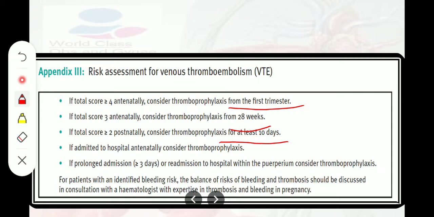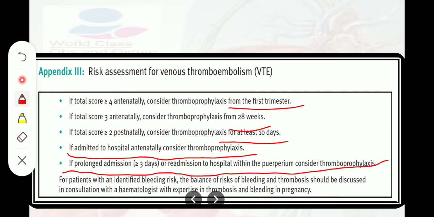And if admitted to the hospital, consider thromboprophylaxis. And if prolonged admission of more than 3 days or readmission within the period, consider thromboprophylaxis. And for a patient with identified bleeding risk, the balance of the risk of bleeding and thrombosis should be discussed in consultation with a hematologist with expertise in thrombosis and bleeding in pregnancy.